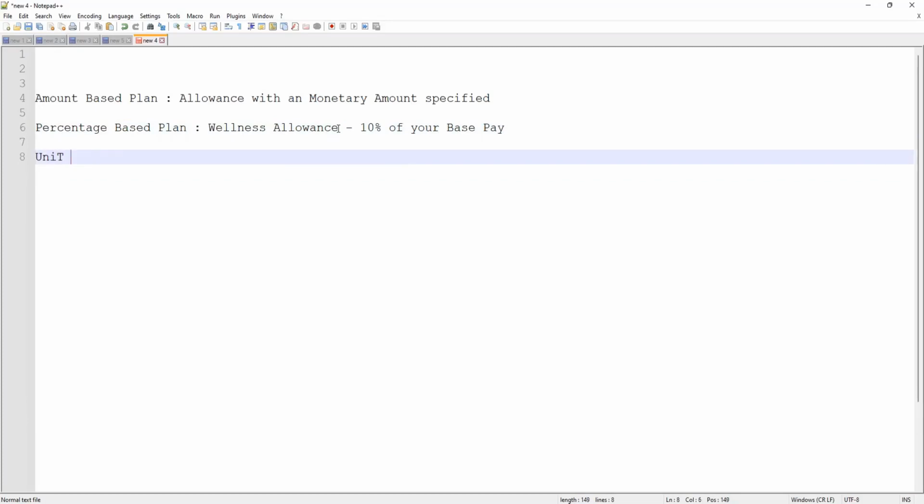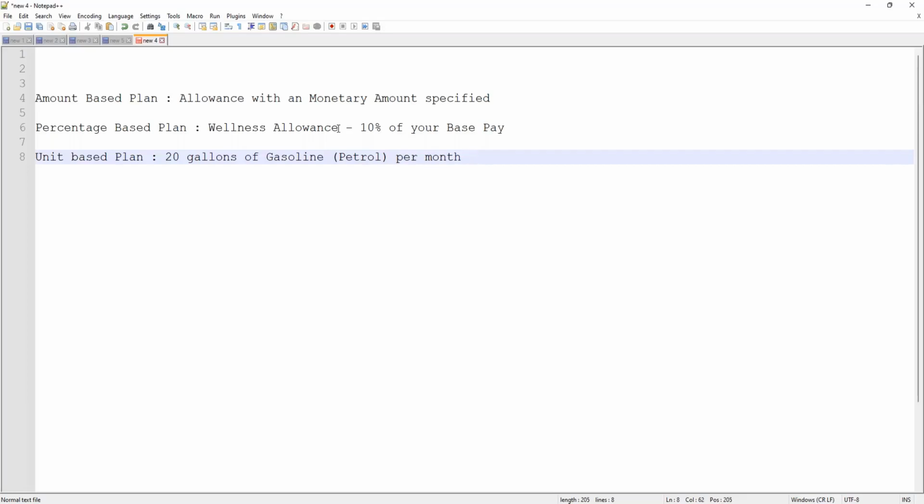Now, there can be another thing, which is called a unit-based plan. Units of what? Not the money. Okay, it is not a money-based plan, but it is a unit-based plan. Let's say your allowance is 20 liters, not 20 liters, let's say 20 gallons of gasoline per month. Right. You're going to get 20 gallons of gasoline per month. That is the allowance.